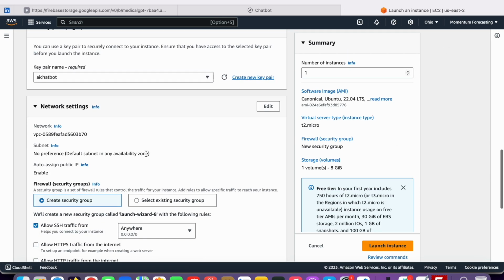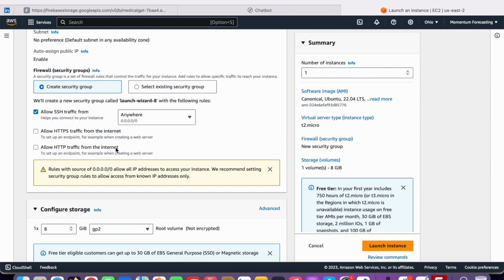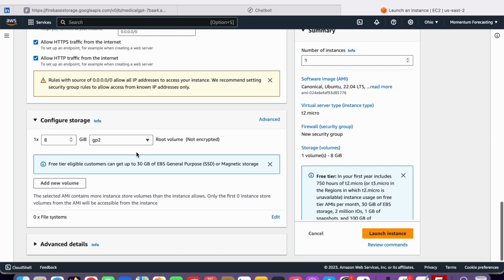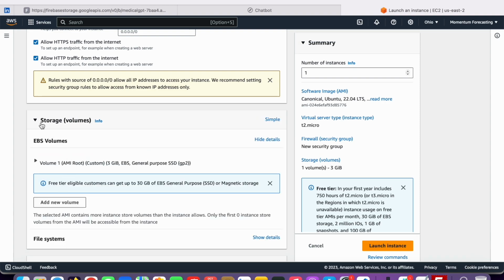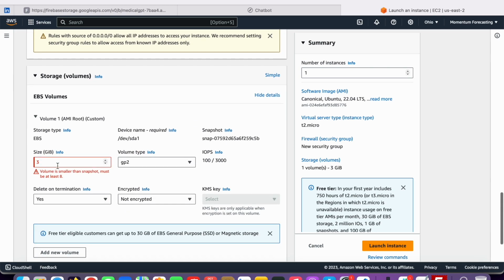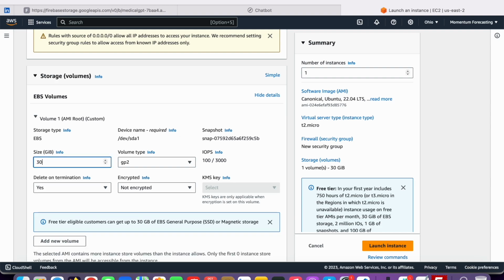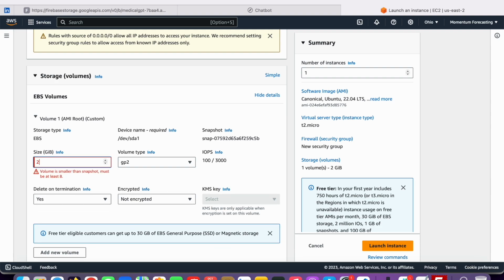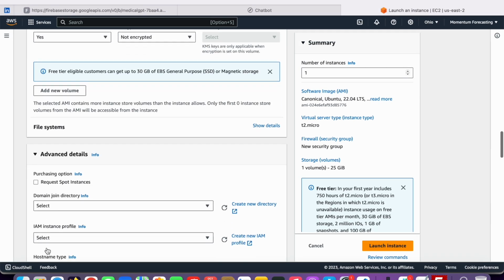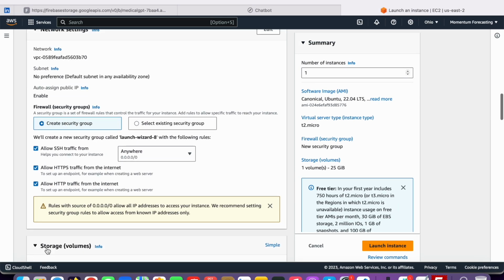Okay, our key is downloaded. Go below and just allow them all. After that, go below and make it so you can allot a maximum of 30 GB, so it's fine in your free variant. So you can allot 30 GB maximum, and I will make it 25 by the way. After that, you don't need to change any other details.